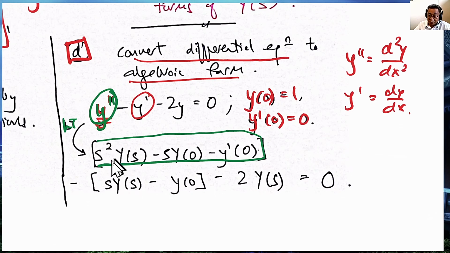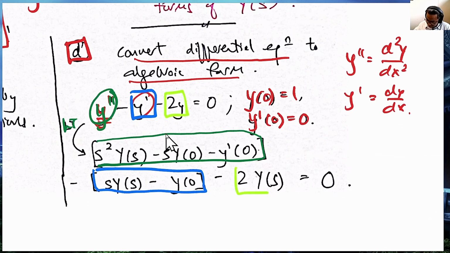S squared is a variable s, while Y of s is the y that we're interested in. Once we have converted into this form, y prime will be converted into this form, and then the last one, 2y, is converted into this form.